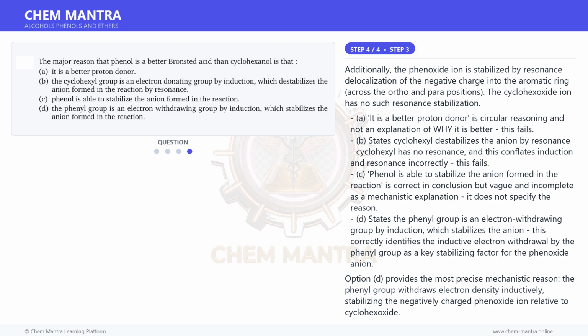This fails. C, phenol is able to stabilize the anion formed in the reaction, is correct in conclusion but vague and incomplete as a mechanistic explanation. It does not specify the reason.